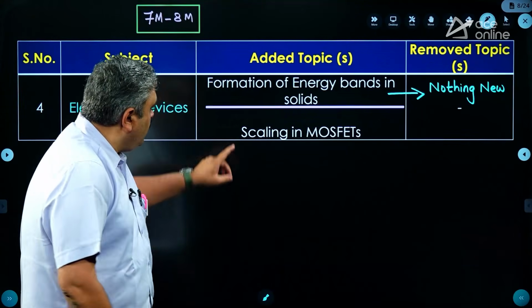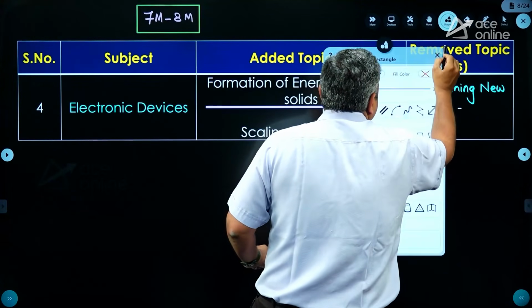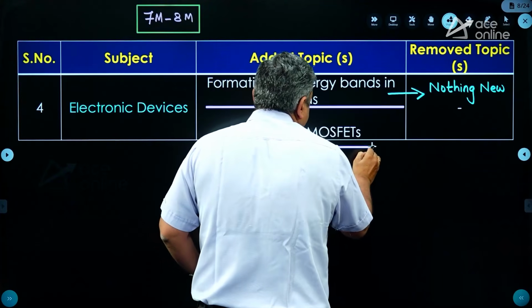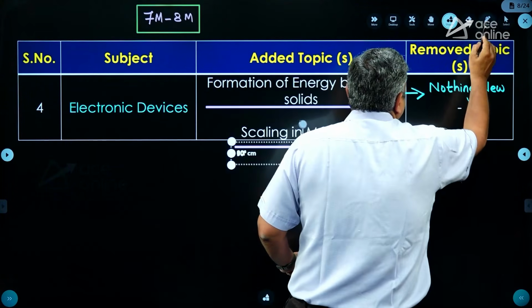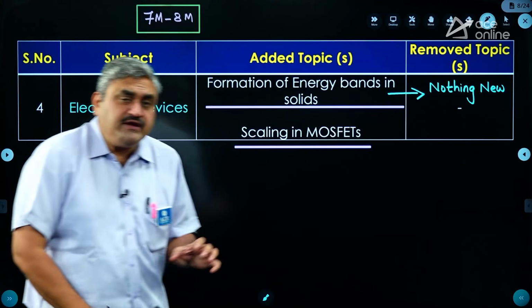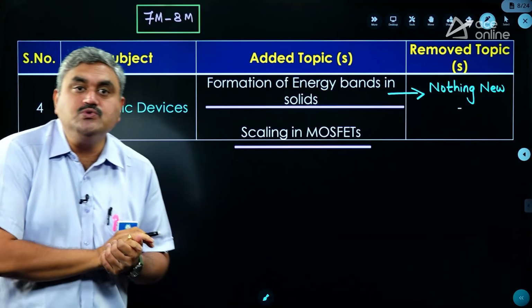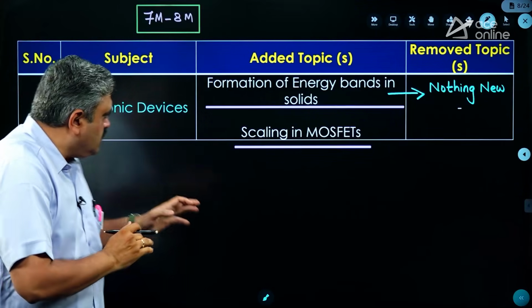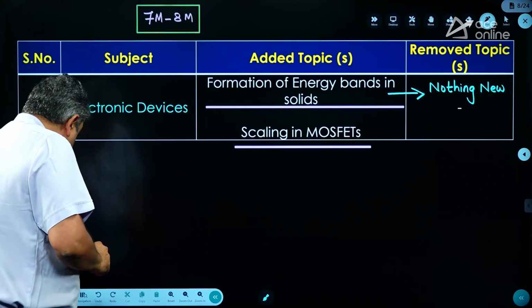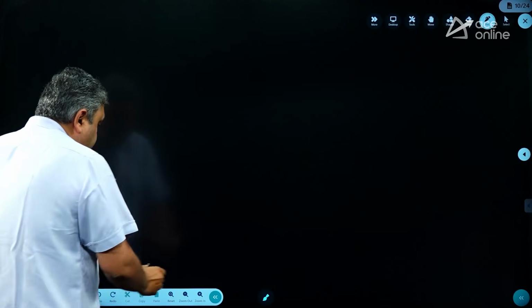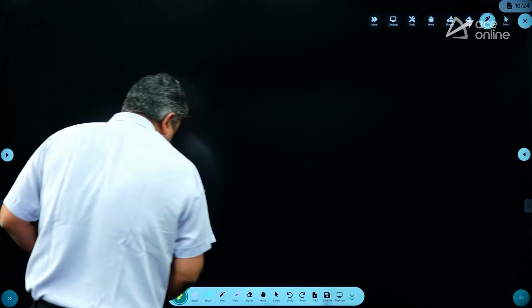Okay. Now, one more word he has used here is scaling of MOSFETs. Now, what do you mean by this? Effectively, what actually examiner wants to test you in this topic. So, MOSFETs you already study. Is it correct or not? So, when you refer to scaling of MOSFETs, what is the meaning?